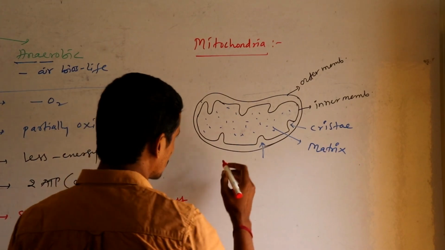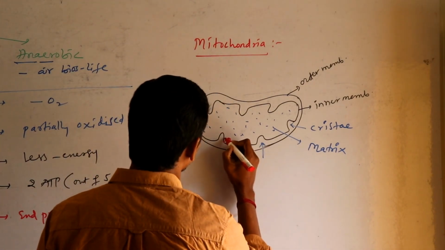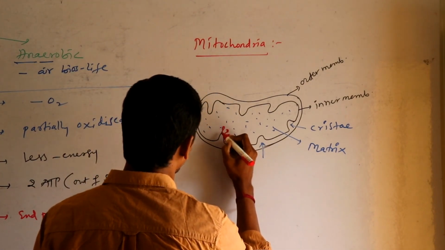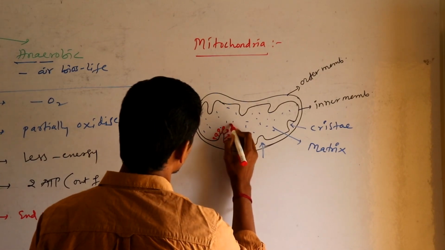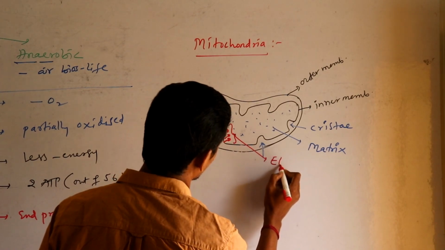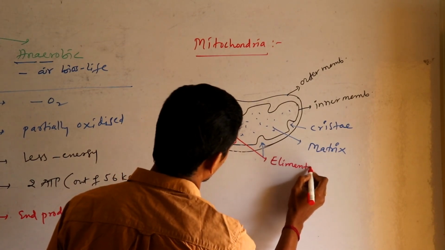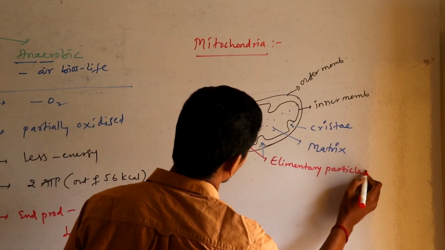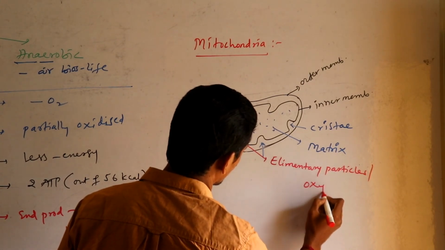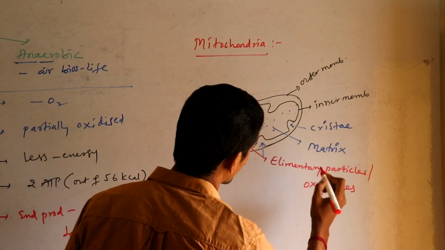Then on cristae you are able to see finer particles, small particle-like structures. These structures are called elementary particles, also called as oxysomes.